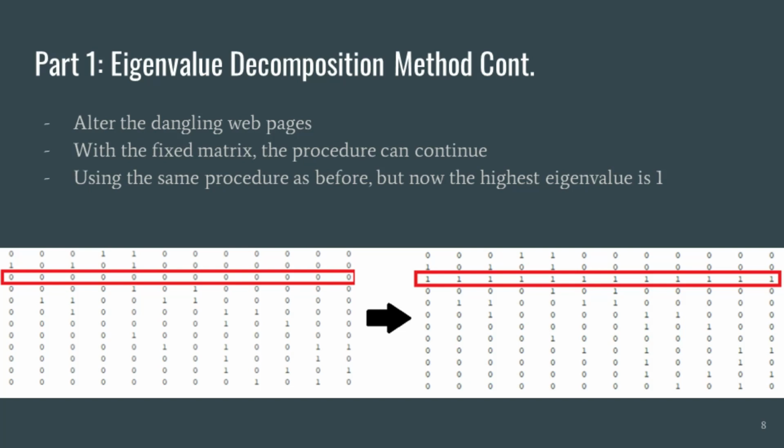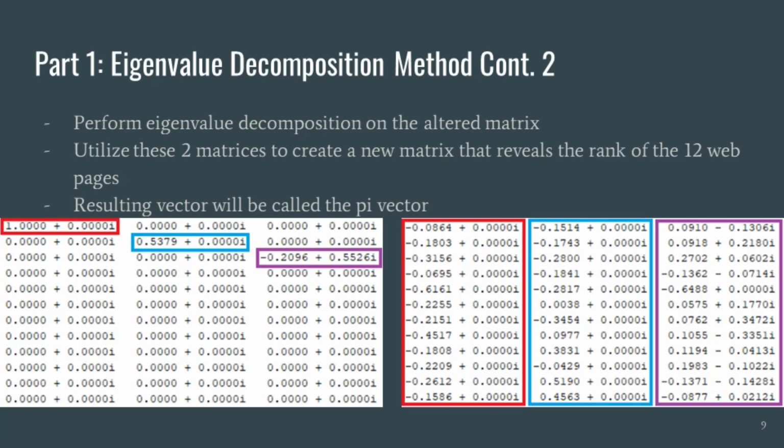After once again making the rows stochastic, so that each row adds up to 1, we now have a matrix whose highest eigenvalue is 1. Then we performed the eigenvalue decomposition on the transpose of the matrix G. Samples of the two resulting matrices are shown below. The left is 3 columns of the eigenvalue matrix, and the right is 3 columns of the eigenvector matrix. They actually span 12 columns long, but these are just small snippets to show you what they should look like.